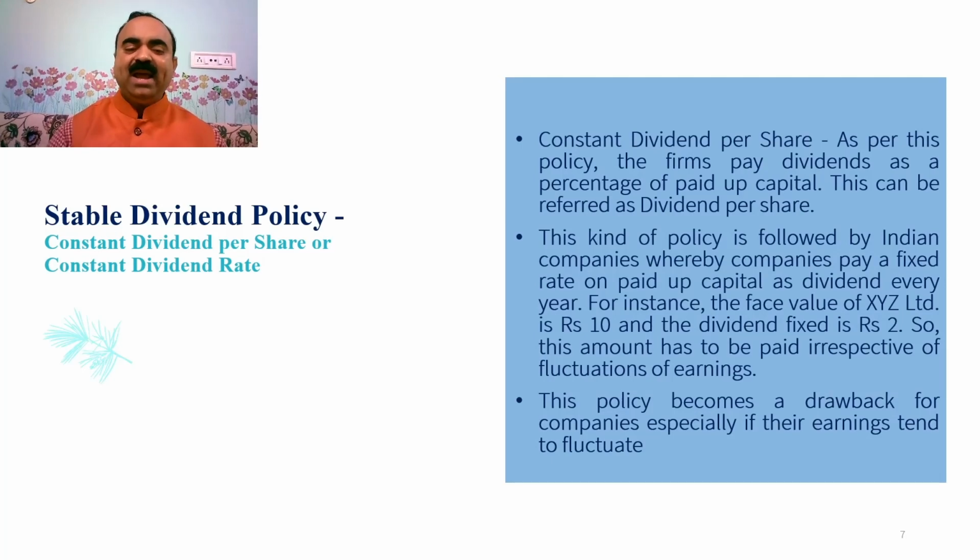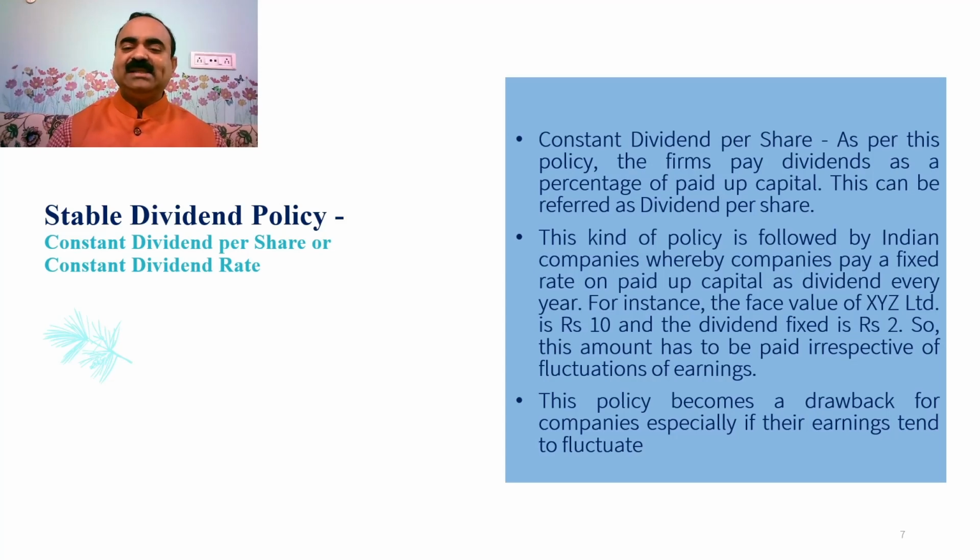I have explained different stable dividend policies in detail. 1. Constant dividend per share or constant dividend rate. As per this policy, the firms pay dividend as a percentage of paid up capital. This can be referred to as dividend per share.